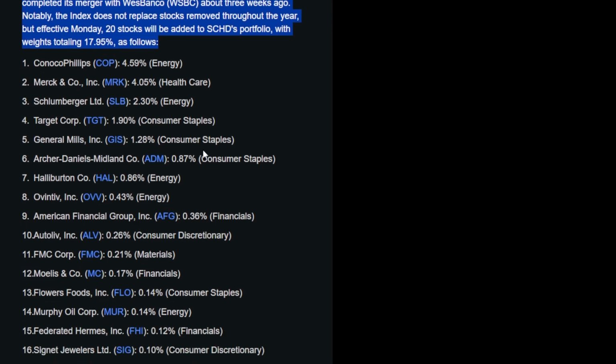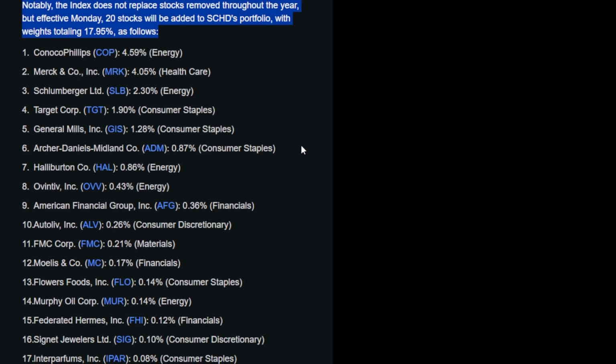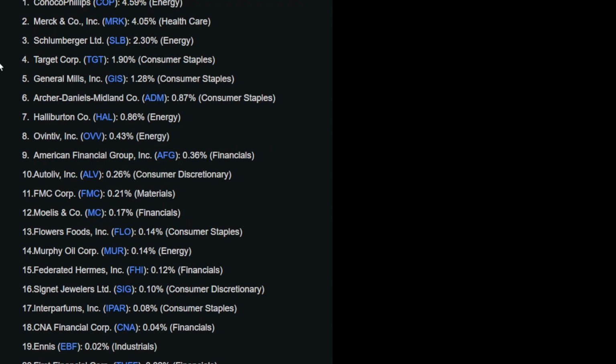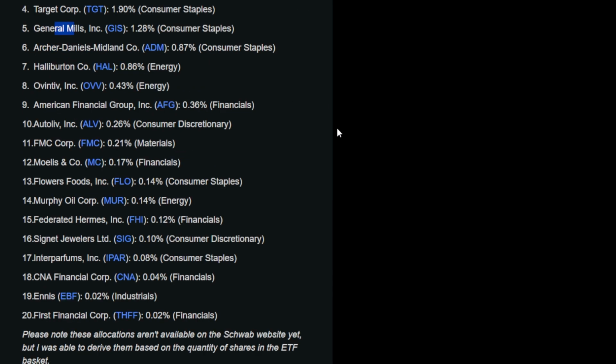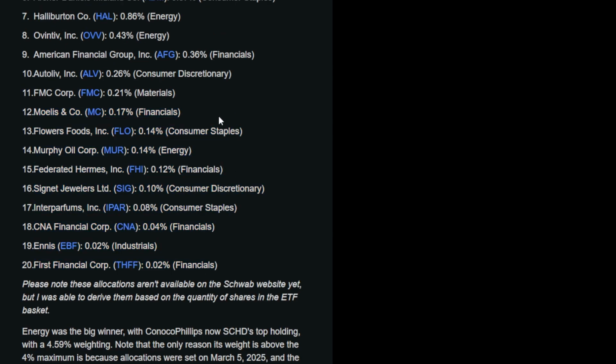So here are the new additions. We have ticker symbol COP, which is 4.59%. This is in the energy space. We have Merck, 4.05%. We have SLB, 2.3%. They also added Target, General Mills, we have ADM, HAL, OVV, AFG, ALV, FMC. Then the smaller last additions are names like MC, FLO, MUR, FHI, SIG, IPAR, CNA, EBF, and THFF.